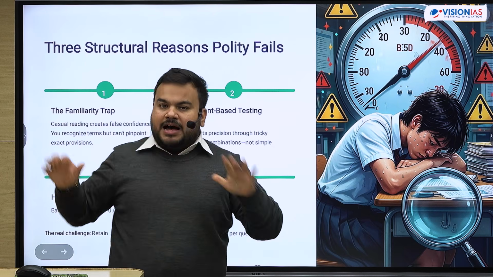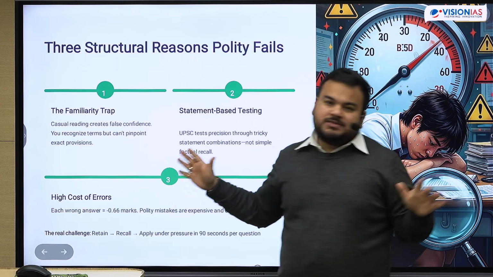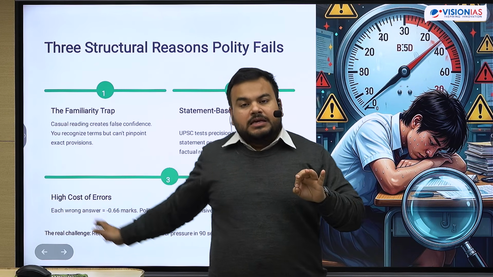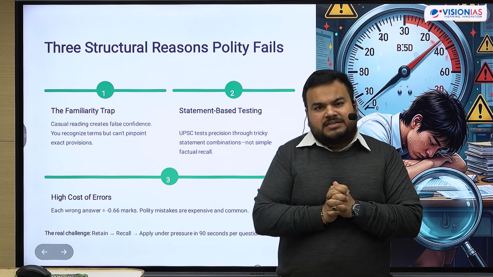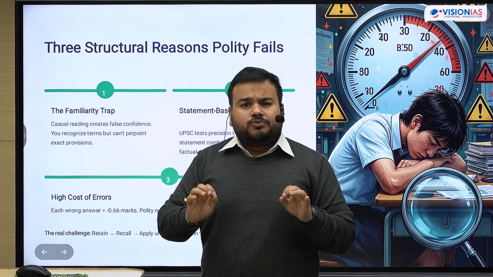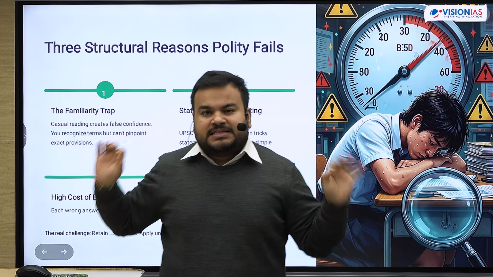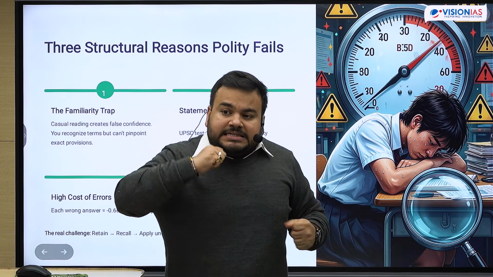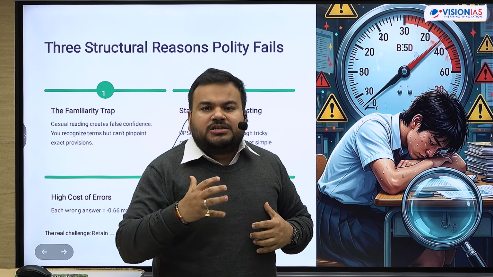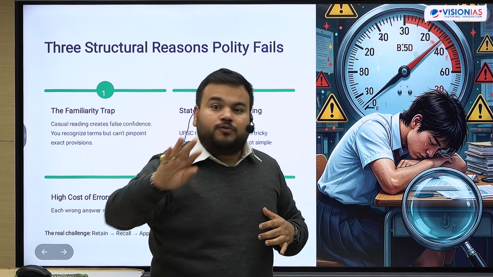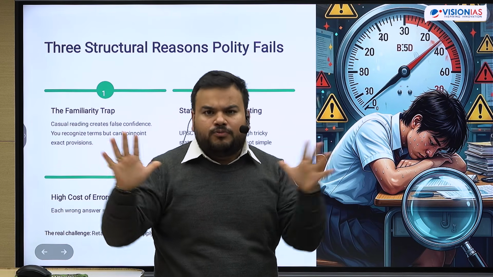And then the idea of this high cost of errors, because understand, every wrong question in your paper is going to lose you 1/3 of the marks. And understand, the aspirants who are seriously preparing for this examination, if you look at the cutoffs, your success in this examination is just determined by 3 to 4 incorrect questions in an overall attempt which you are making, right?